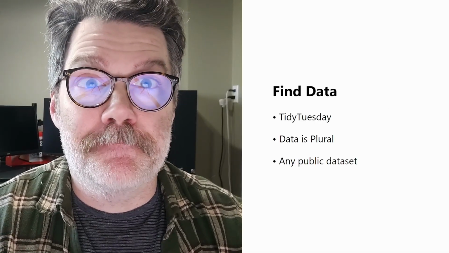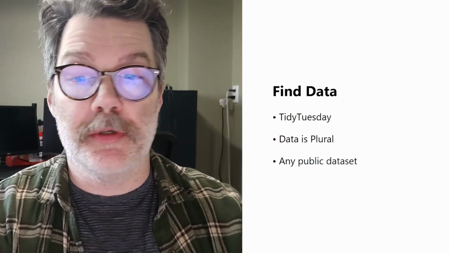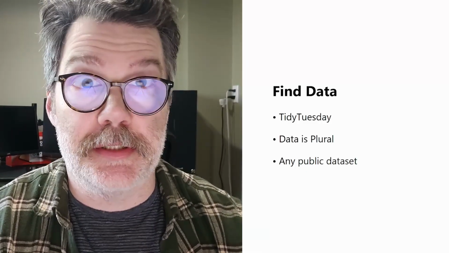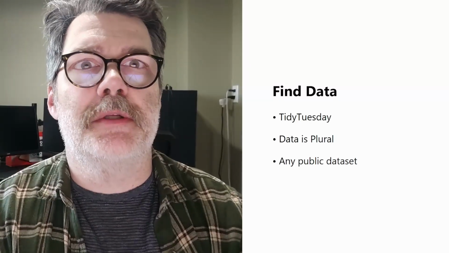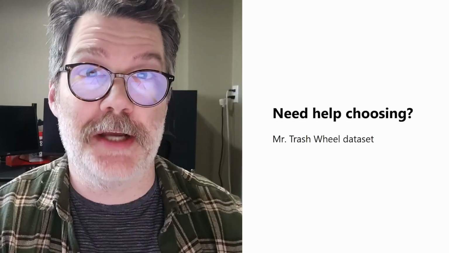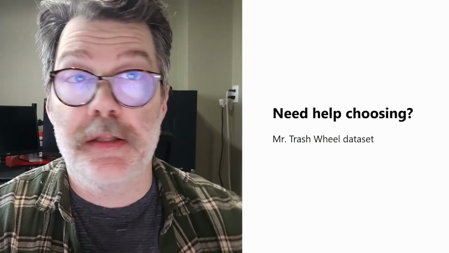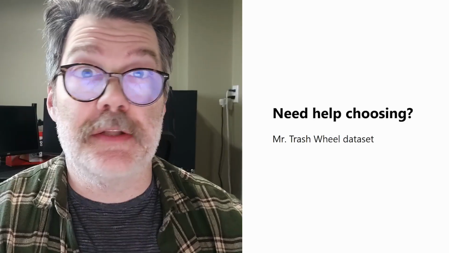Now you've got to find data. Okay, there's data everywhere. So go to Tidy Tuesday or go to Data is Plural or any public data set. Links to all of these are in the description below. But if you feel overwhelmed even there and you don't know where to start, I picked one for you. Use the Baltimore Trash Wheel data set inside of Tidy Tuesday. The link is down below. You can go download it and start exploring that data set yourself in the tool of your choice.